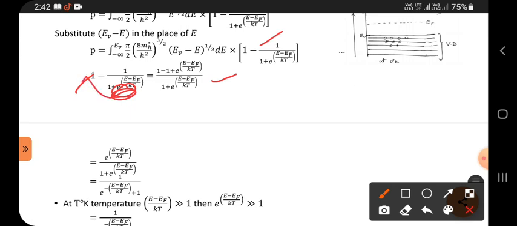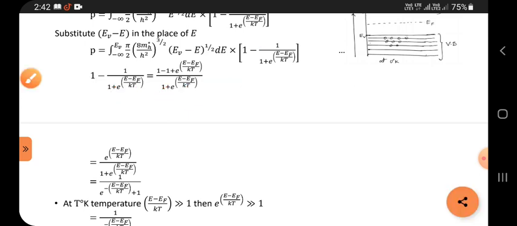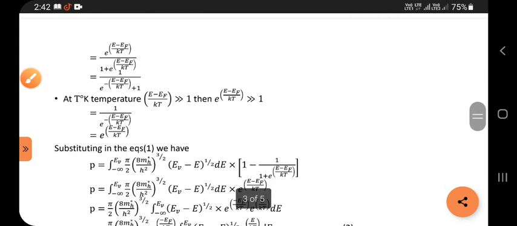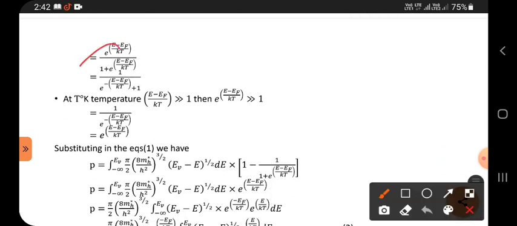Then 1 minus 1 plus 1 gets cancelled, and what remains is this one by this one. Bring it downside. It is already a plus upside; if you bring it downside, it becomes minus.